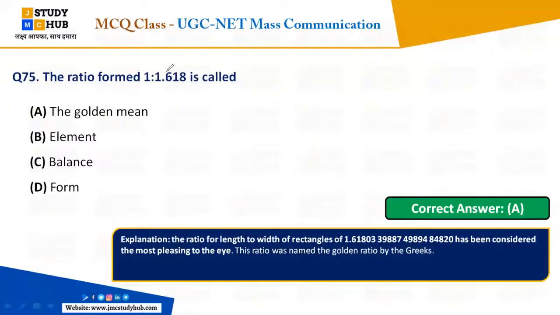A ratio formed, that is 1:1.618, the length to width of the rectangle. This is 1.618033988749894 and so on, which has been considered the most pleasing to the eye, right? That ratio was named the golden ratio by the Greeks.